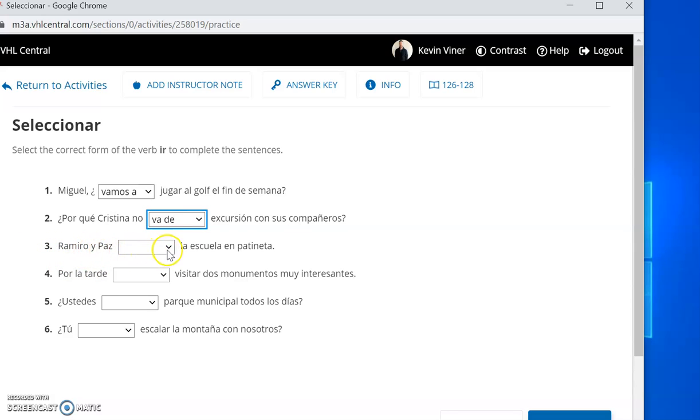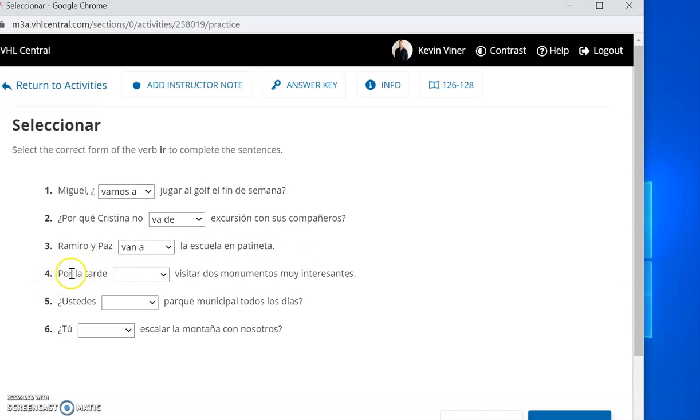Ramiro y Paz blank la escuela en patineta. Pause. And we're back. So here would be van a la escuela. Right? There's no contraction because it's feminine la. So they go to school on their scooter. I think that means scooter. That could mean skateboard too in certain countries.